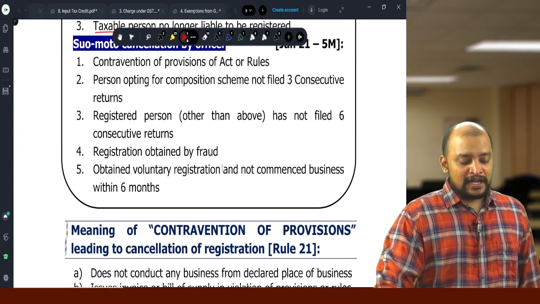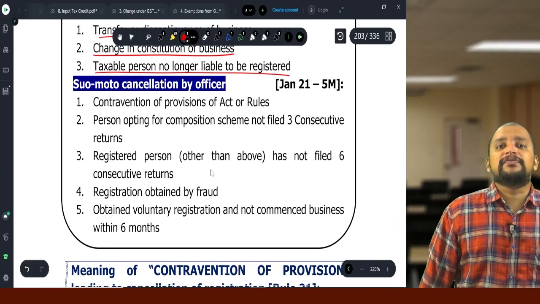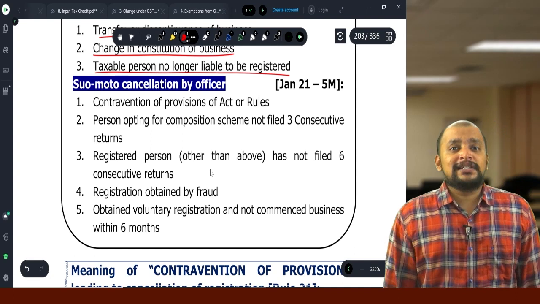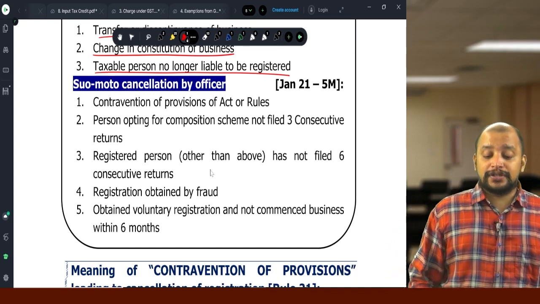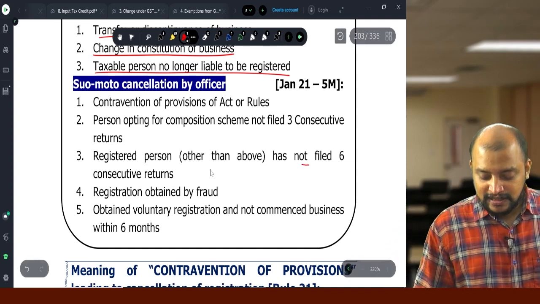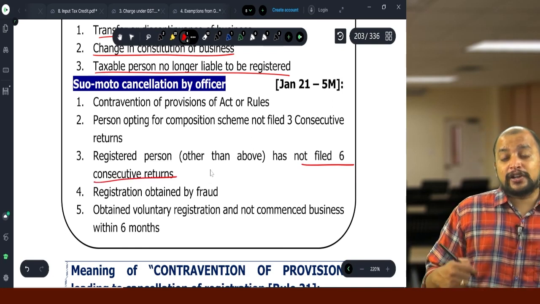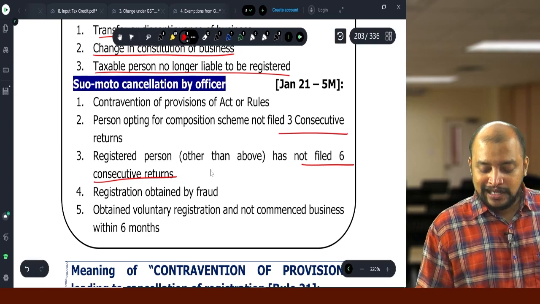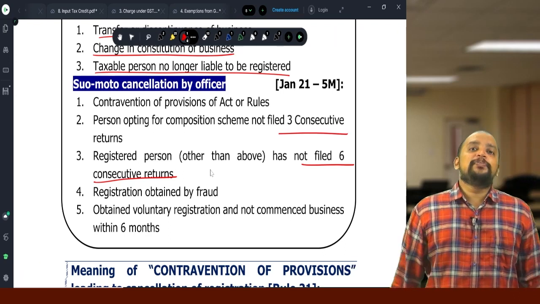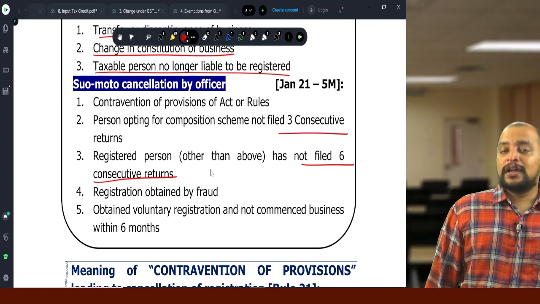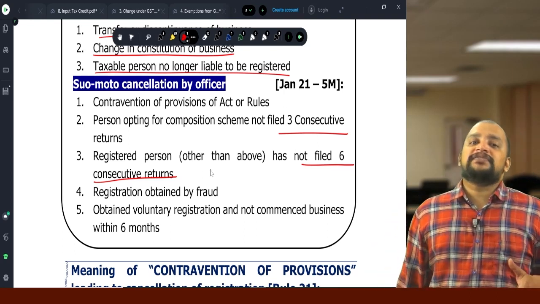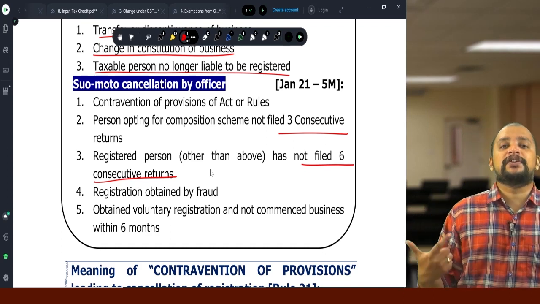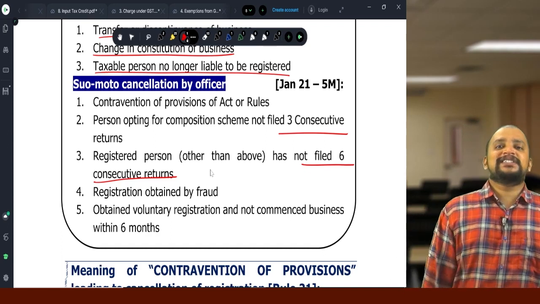What are they? You have contravened the provisions of the act or rules, or you are under normal scheme but you did not file returns for consecutive 6 months, or you are under composition scheme and you did not file returns for consecutive 3 periods. Then you have obtained registration by fraud, or you got the registration certificate but did not commence business within 6 months, meaning you voluntarily obtained registration but did not commence business within 6 months.